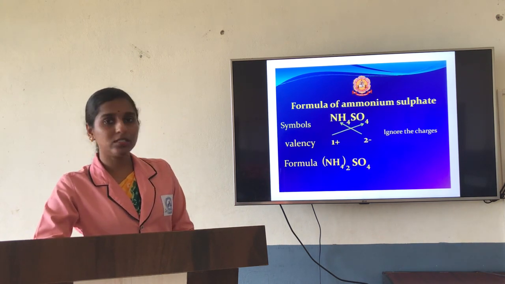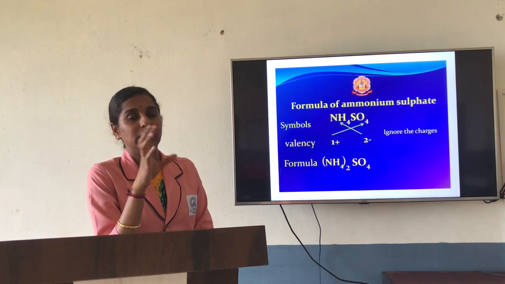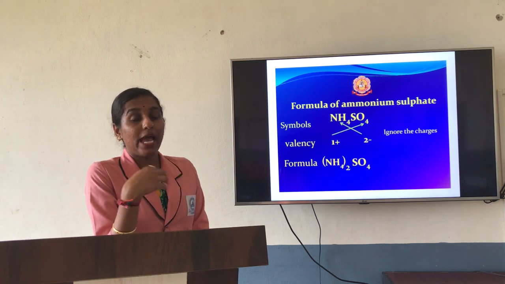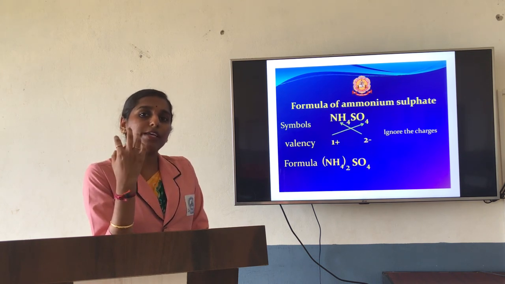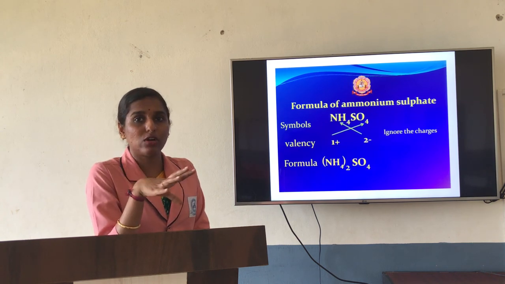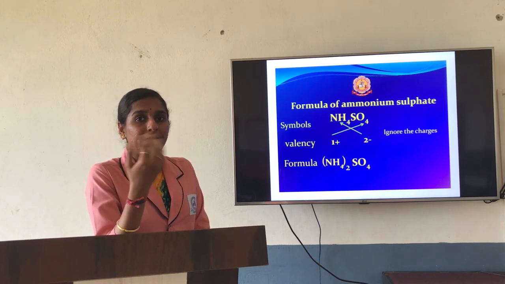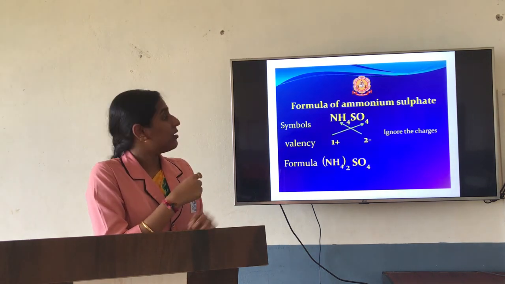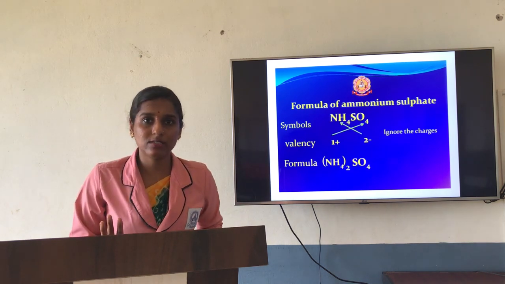So in today's chapter we have learned how bond formation takes place between molecules as well as between compounds. So that is nothing but chemical bond, and chemical bond, on what basis are you supposed to write? Based on your octet rule, that is based on valence electrons, as well as you will be able to find out valency by using the Lewis dot structure. And lastly you have found the types of chemical bond. Many types we have found in that. Ionic bond I have explained now. And the formula, how you are going to write the formula of the compound. So this is regarding today's chapter. Thank you.